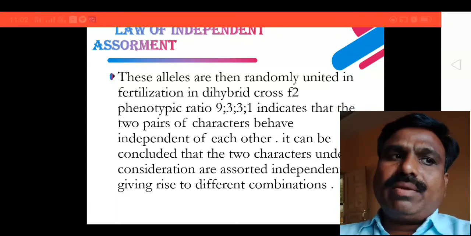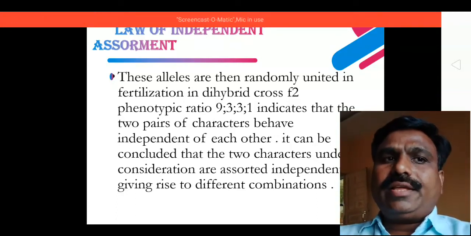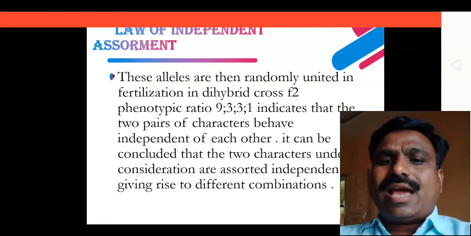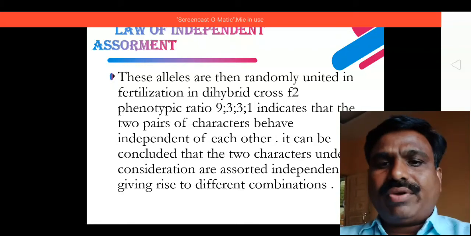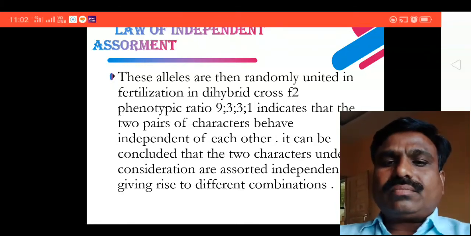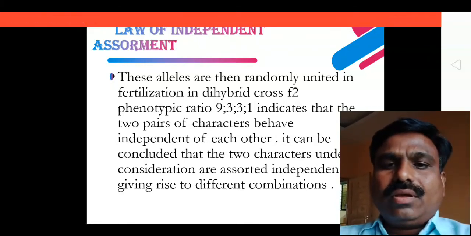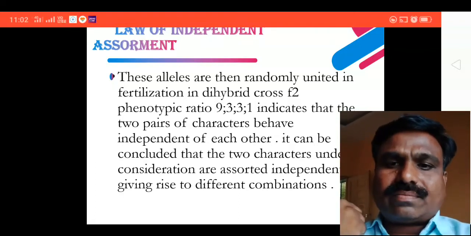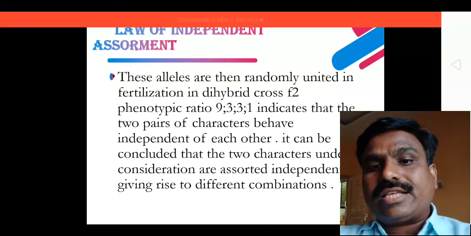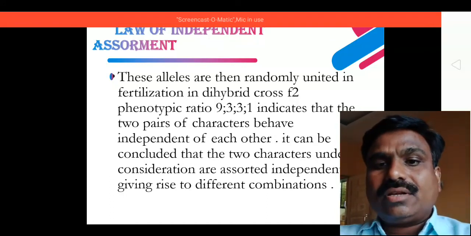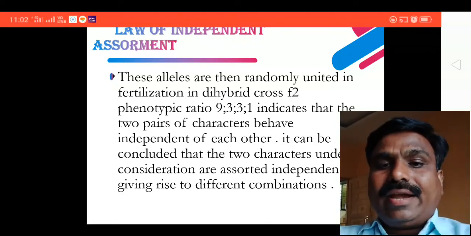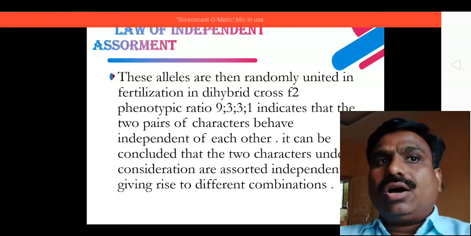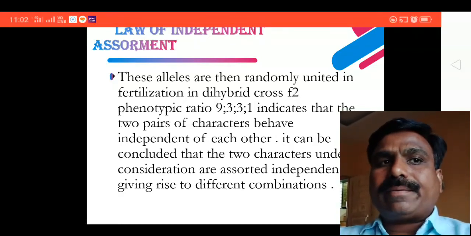In the law of independent assortment, each gamete, each gene, or pair of alleles is present together but does not mix with others, as per the law of segregation and the law of purity of gametes. They get separated and expressed independently, and this is known as the law of independent assortment.